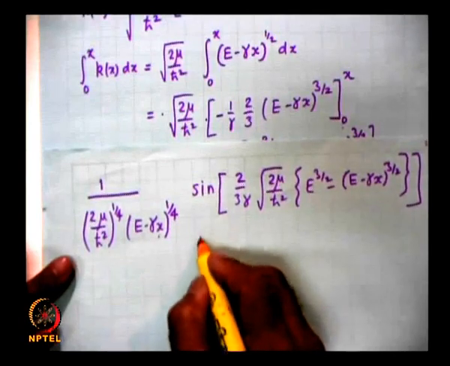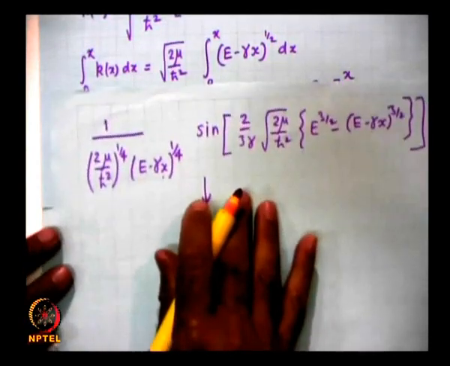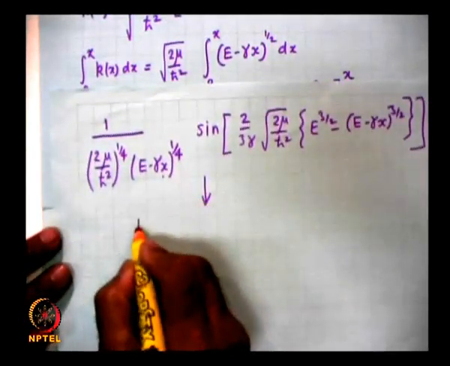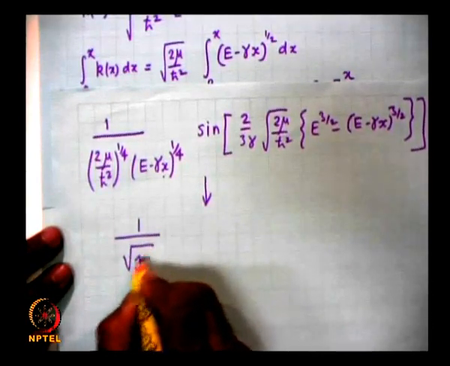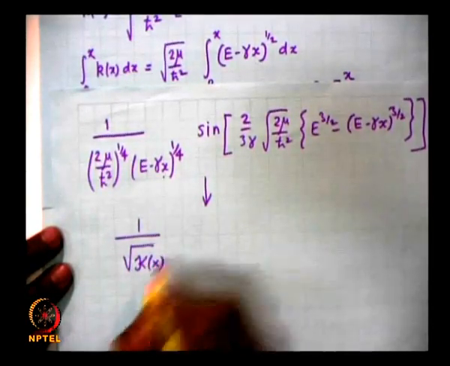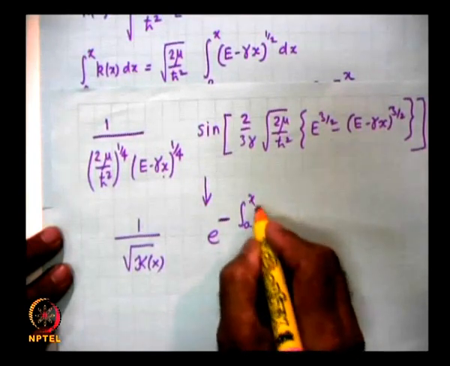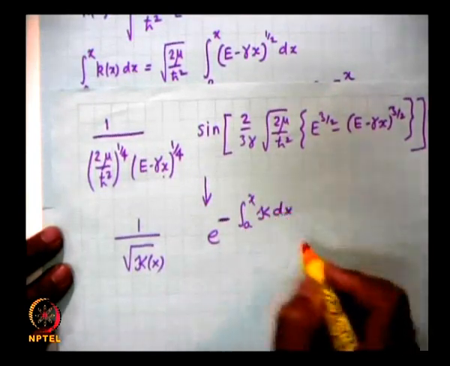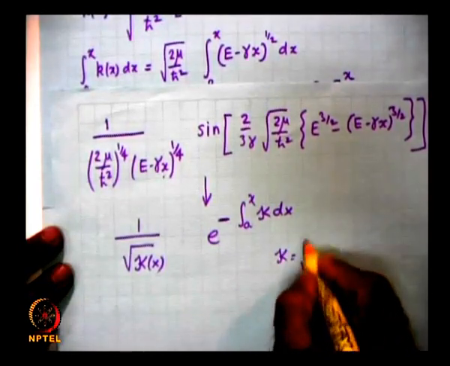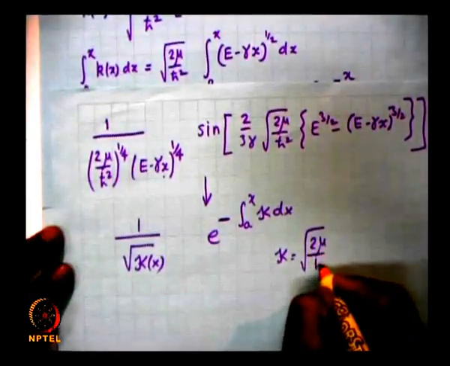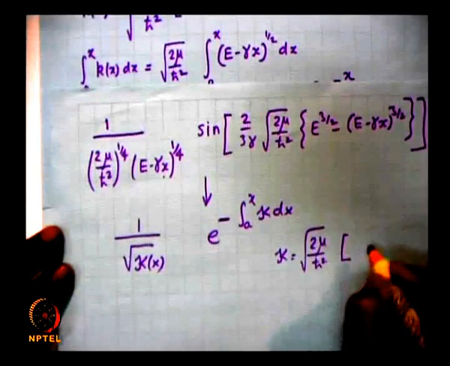So similarly, I can use now the connection formulae. So write down the formula in terms of under root of kappa of x and e to the power of minus the integral of kappa dx, and kappa is under root of 2 mu by h cross square, v of x minus e.